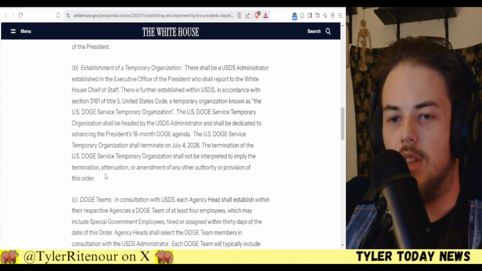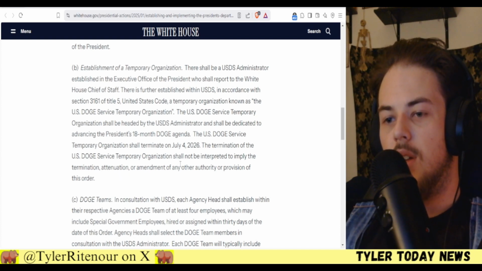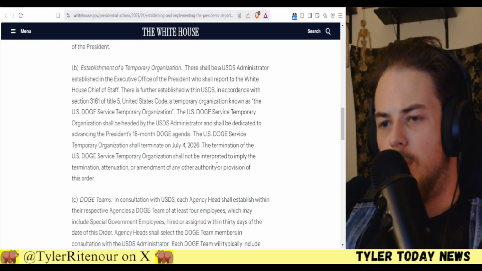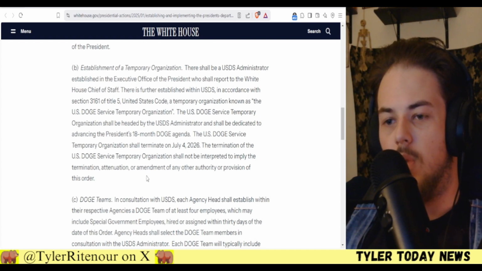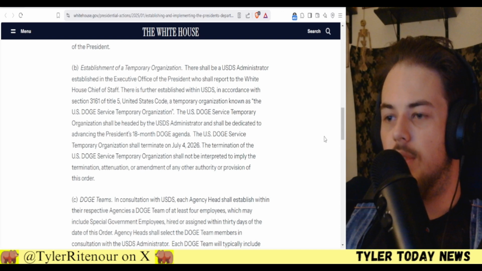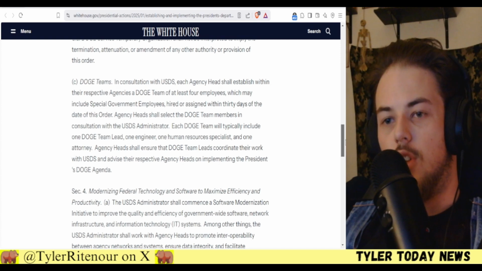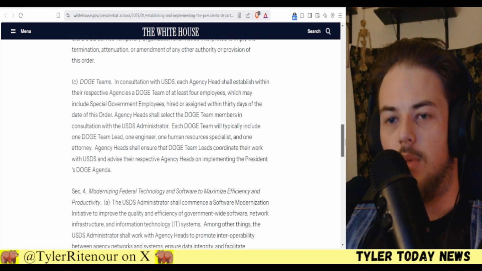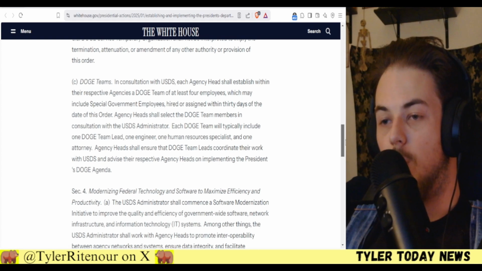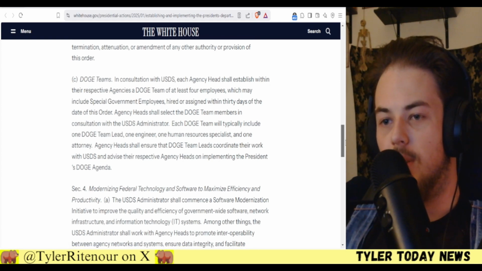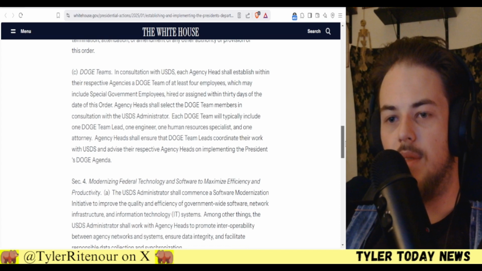The termination of the U.S. DOGE Service Temporary Organization shall not be interpreted to imply the termination, attenuation, or amendment of any other authority or provision of this order. So, DOGE teams. In consultation with USDS, each agency head shall establish within their respective agencies a DOGE team of at least 4 employees, which may include special government employees, hired or assigned within 30 days of the date of this order. Agency heads shall select the DOGE team members in consultation with the USDS administrator.